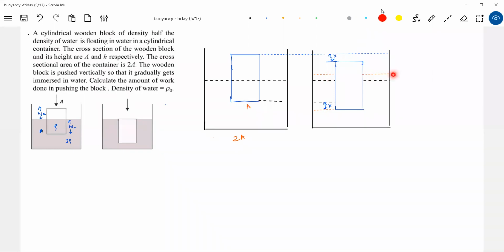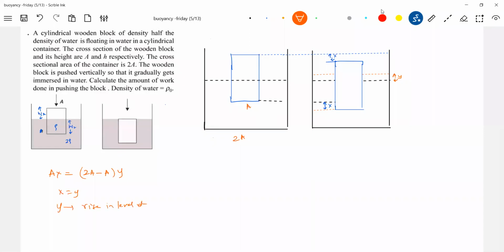So tell me, what can be this H? This Y, I'll write it. So this Y is what we should determine. How to calculate that Y? So AX should be equal to the area of cross section of the cylinder minus the area of cross section of the wooden block, into Y. So therefore X is equal to Y. So how much is the rise in level of liquid? Y.